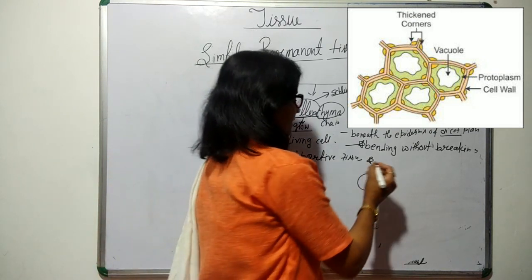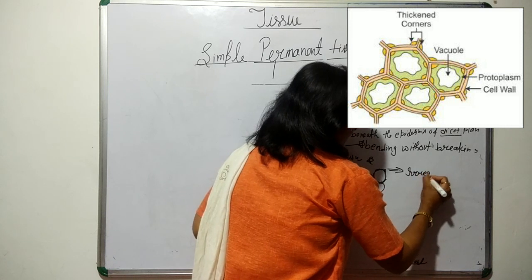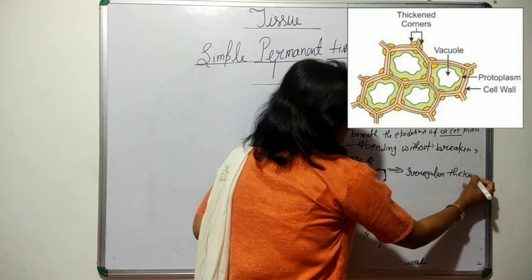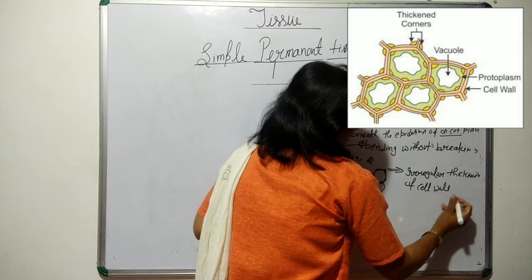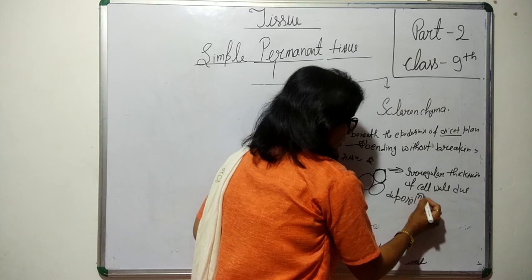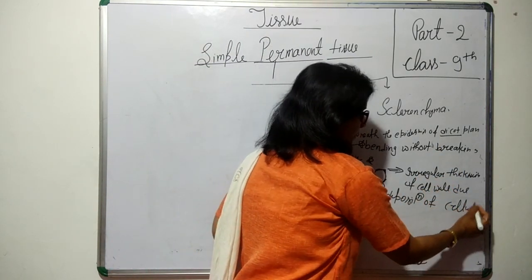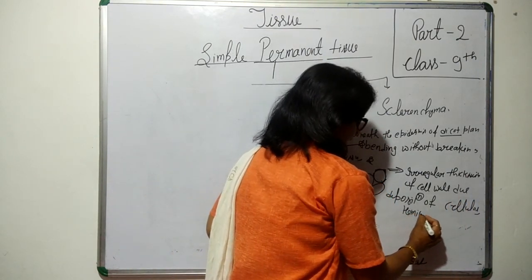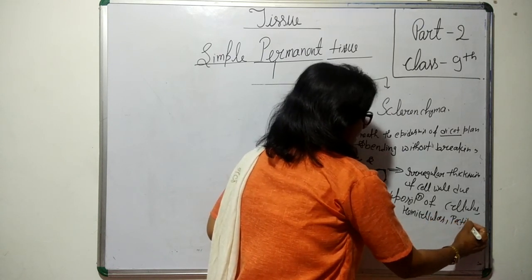It is very important. Irregular thickening of cell wall due to deposition of cellulose, hemicellulose, and a very important one, pectin.